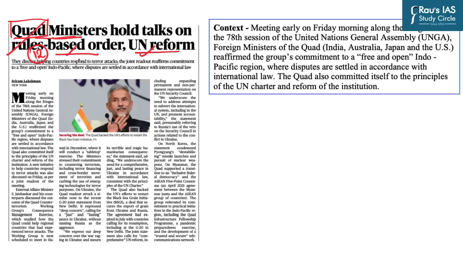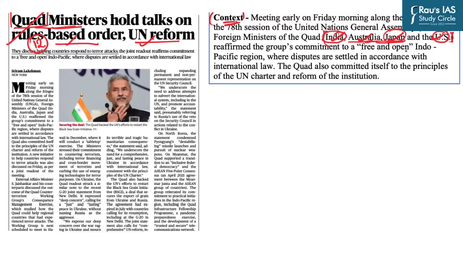If you go by the detailed immediate context of this topic, recently there was a meeting between the Quad members. Now, the Quad grouping consists of four countries, that is India, Australia, Japan, as well as the US. If you map these countries, you will find that this region specifically belongs to the Indo-Pacific group, right? Because India is from the Indian Ocean, Australia borders the Indian Ocean as well as the Pacific Ocean, Japan is in the Pacific, and the US also borders the Pacific Ocean. So this is basically the Indo-Pacific group, right?